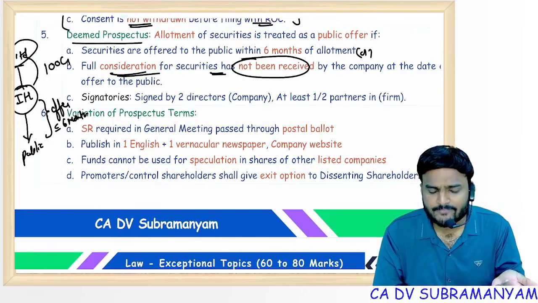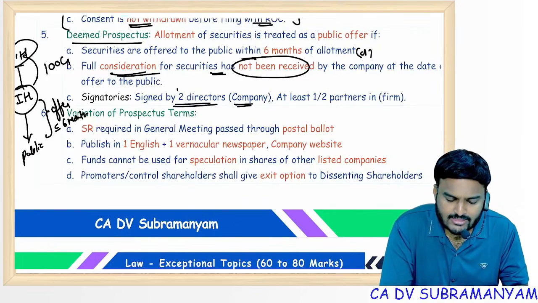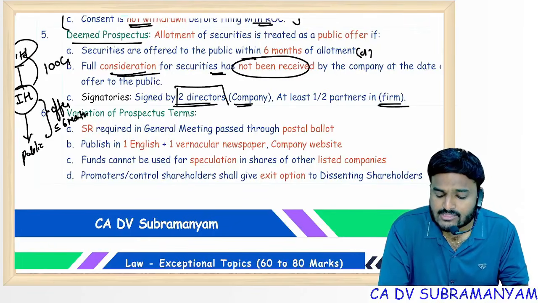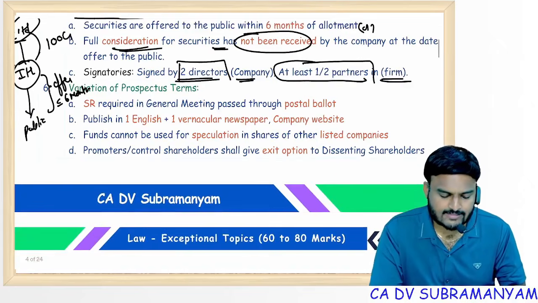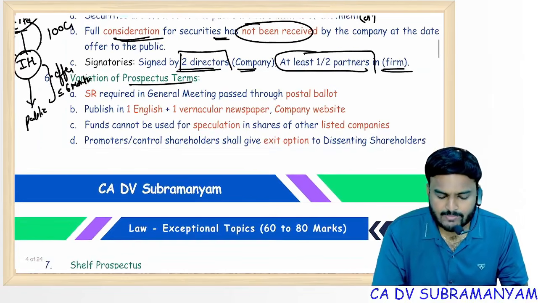Interesting point. Who signs the deemed prospectus? The issue house. If the issue house is a company, 2 directors shall sign the deemed prospectus. If the issue house is a partnership firm or LLP, at least half of the partners in the firm should sign the deemed prospectus.